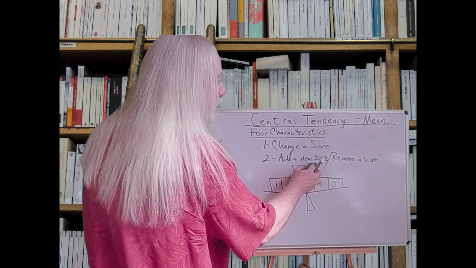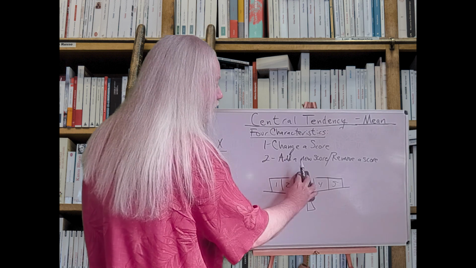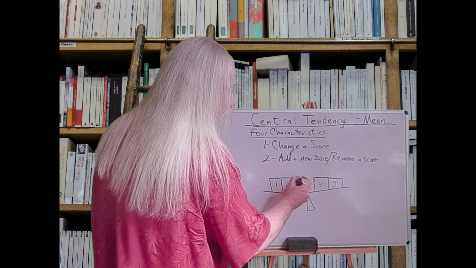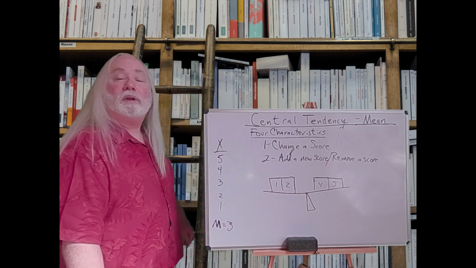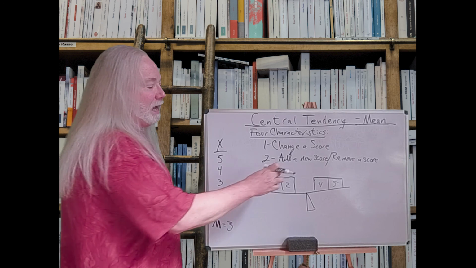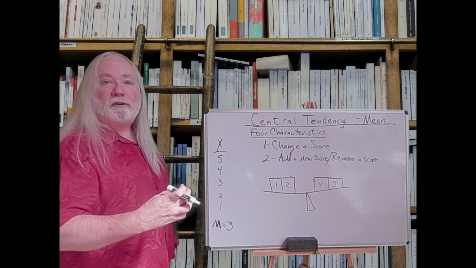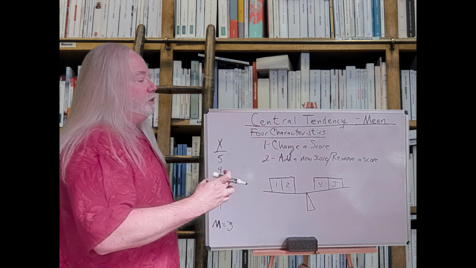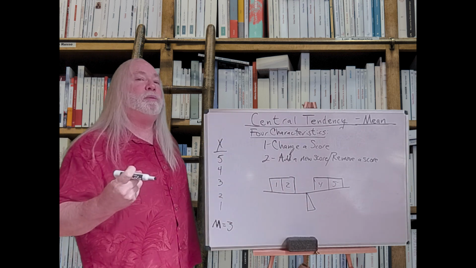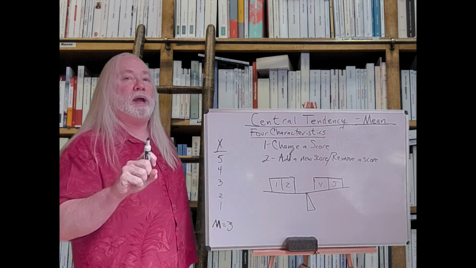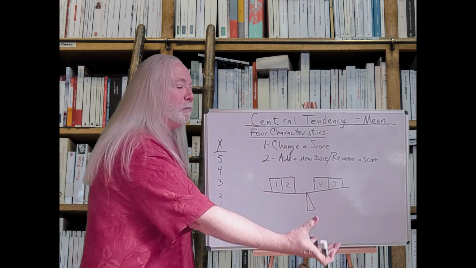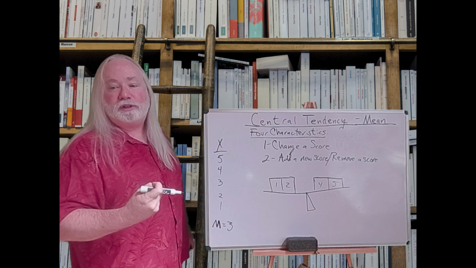Likewise, if I go the other way, instead of adding a 3, if I delete the 3, the balance point is not going to change because the score I'm taking out is the mean, and therefore the balance doesn't change. So if I add a new score in, or I take an old score out, the mean usually changes, but not always. If the score I'm putting in equals the mean, there's no change. If the score I'm pulling out equals the mean, there's no change.